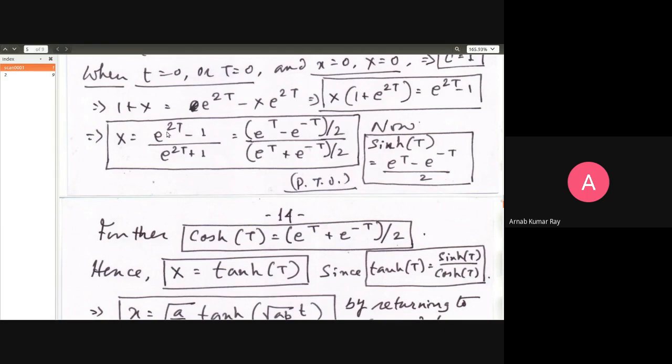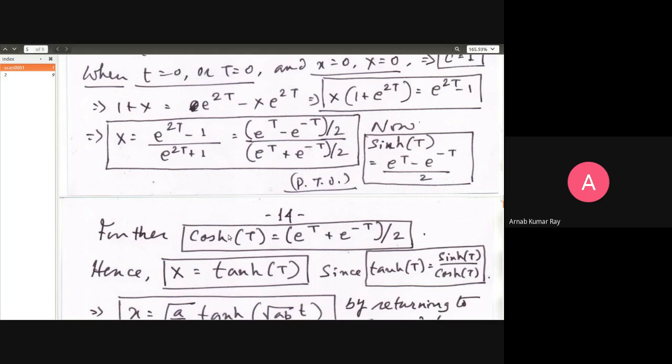When I multiply e raised to 2t with e raised to minus t, I'll get e raised to t minus e raised to minus t. Then, you follow carefully, same thing here: e raised to minus t into e raised to plus 2t will be e raised to t plus e raised to minus t here. And then I'm dividing both the numerator and the denominator by 2. Why have I done that? Because there is a defined function for that. The numerator is e raised to t minus e raised to minus t by 2.